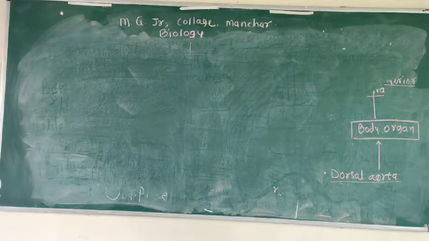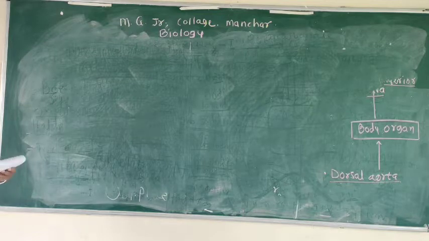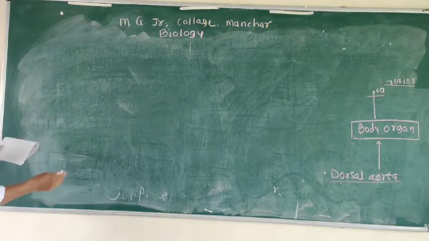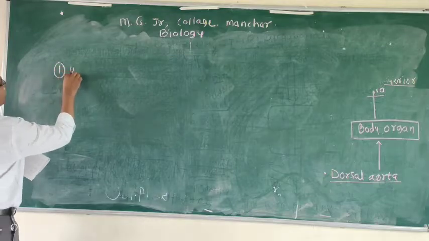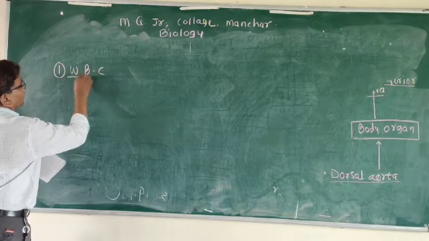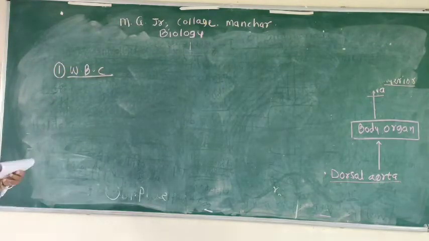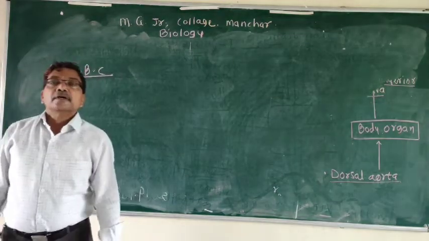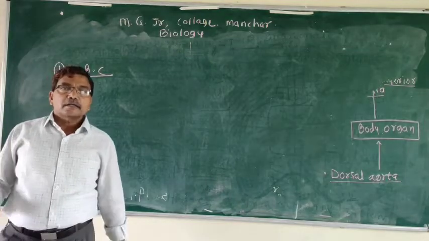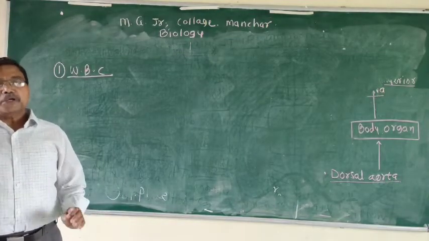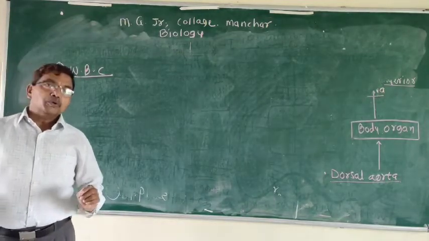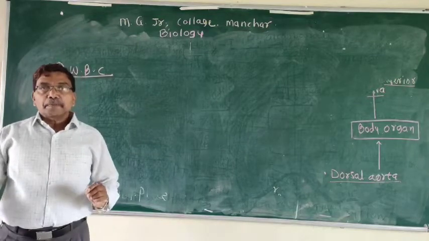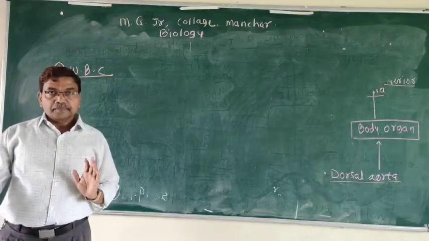These leukocytes are of two types. Their number we discuss one by one. The WBC count is about 5,000 to 11,000 per cubic millimeter.